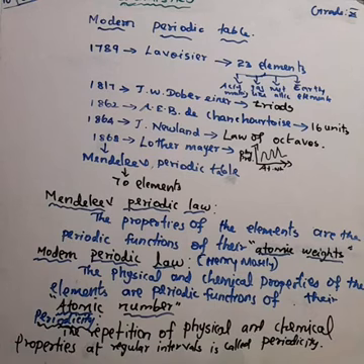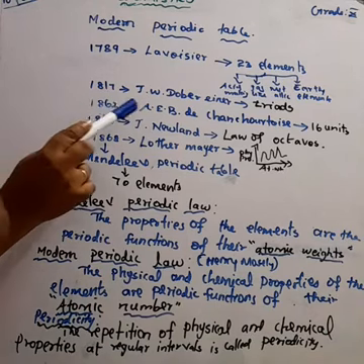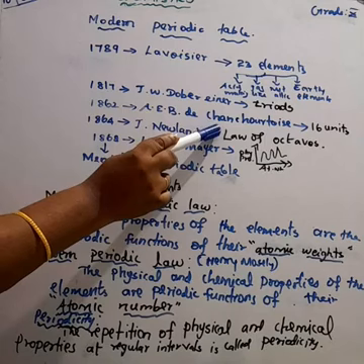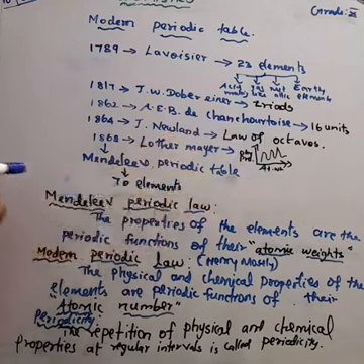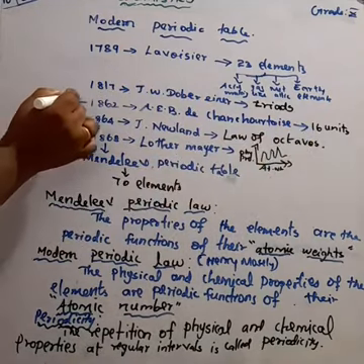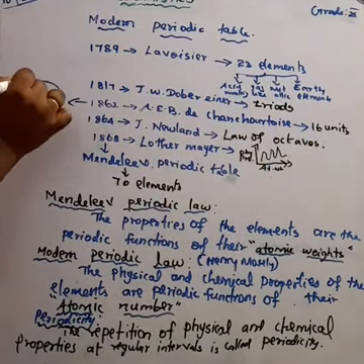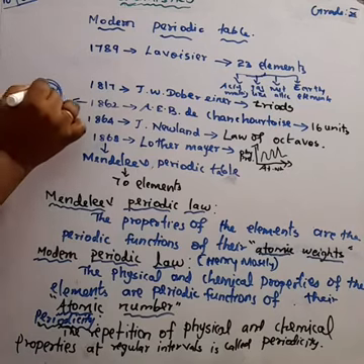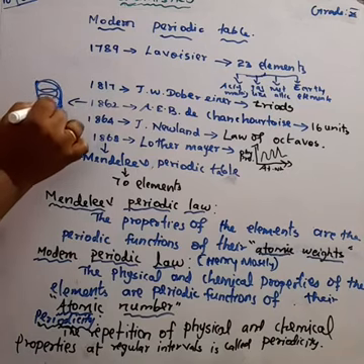Because of this, in 1862, A.E.B. de Chancourtois arranged the elements into 16 units along a helix on the surface of a cylinder. But it did not attract much attention.